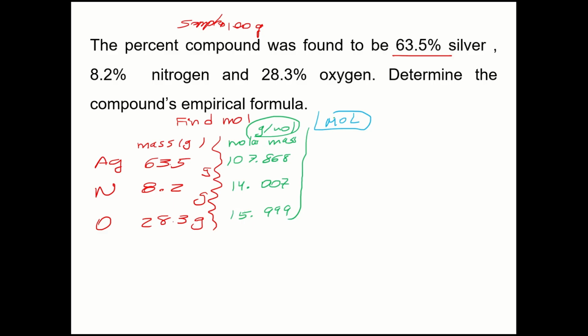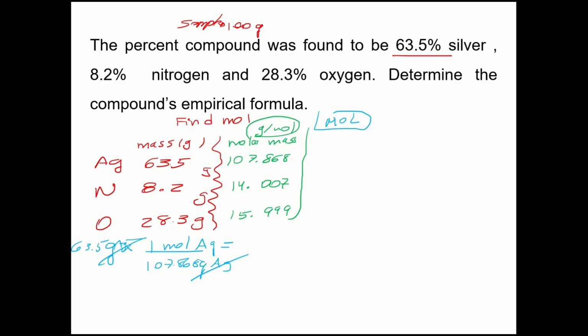So to find the moles, if I have grams, remember, I need the molar mass. I need the grams over here and the moles over here. So if you have 63.5 grams, I have 1 mole of silver, which is 107.868 grams of silver. So I can cancel grams with grams, and I'm going to have moles.